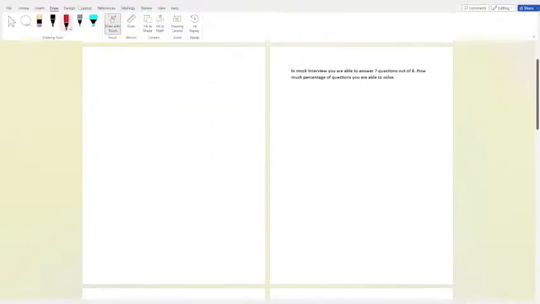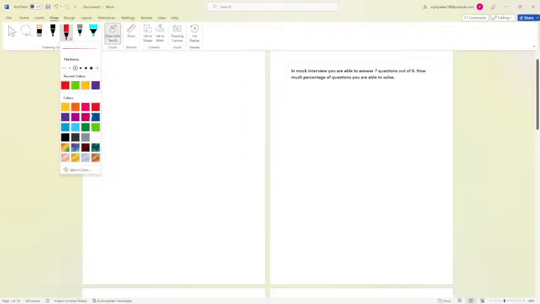Let us take the example of 266 2 by 3 percent. This is given in percentage, and we need to calculate the answer. First, the percentage needs to be converted into a fraction. How can I do that? Let me tell you.